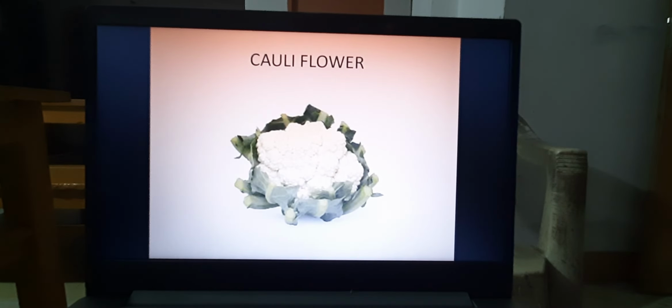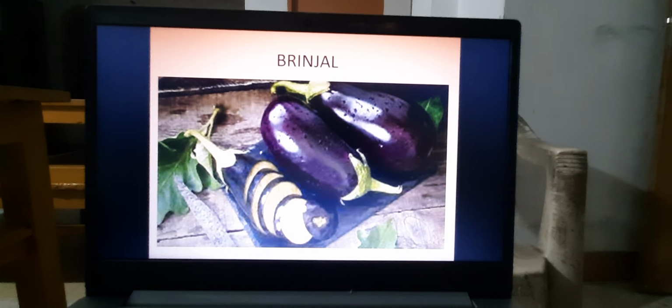Cauliflower, nutritious and giving maximum roughage and nutrition. Brinjal, this is coming under the family of tomato, chili, that is the Solanaceae family, and this is the most used vegetable. This is called a fruit vegetable also.